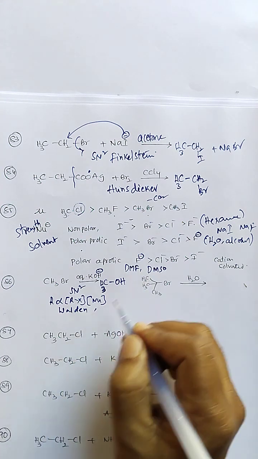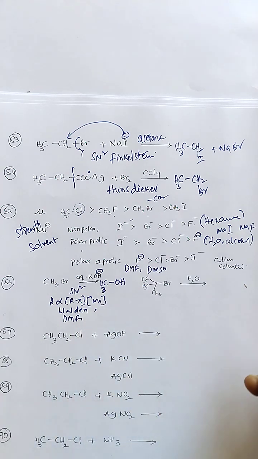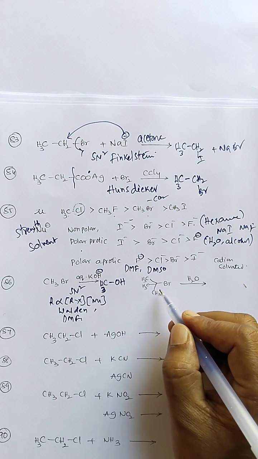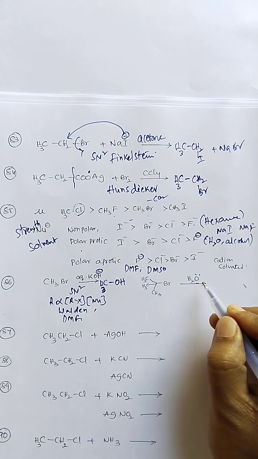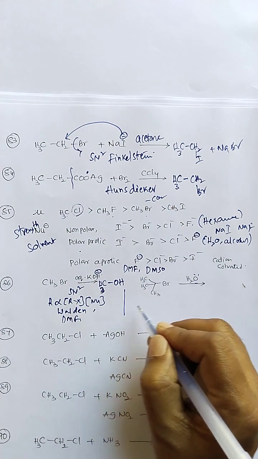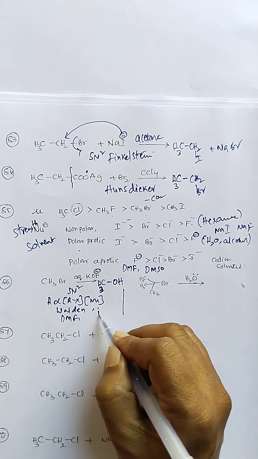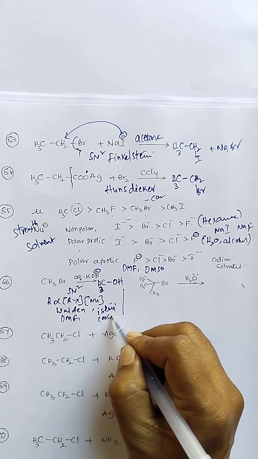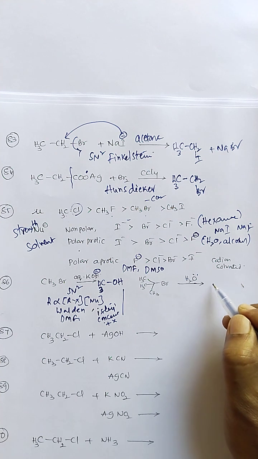Polar aprotic solvents, DMF and DMSO type solvents, are necessary for the SN2 reaction. Now it's a tertiary butyl bromide. Here a weak nucleophile works, whereas a strong nucleophile is needed for the SN2 reaction. Here things are opposite to the SN2 reaction. SN2 is a one-step concerted reaction, and no carbocation is formed there. Here carbocation is formed.